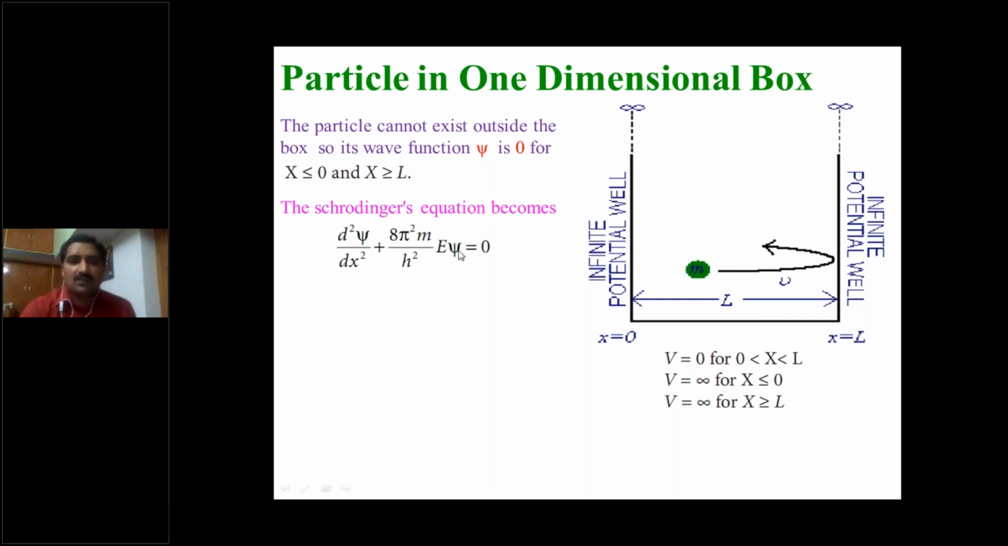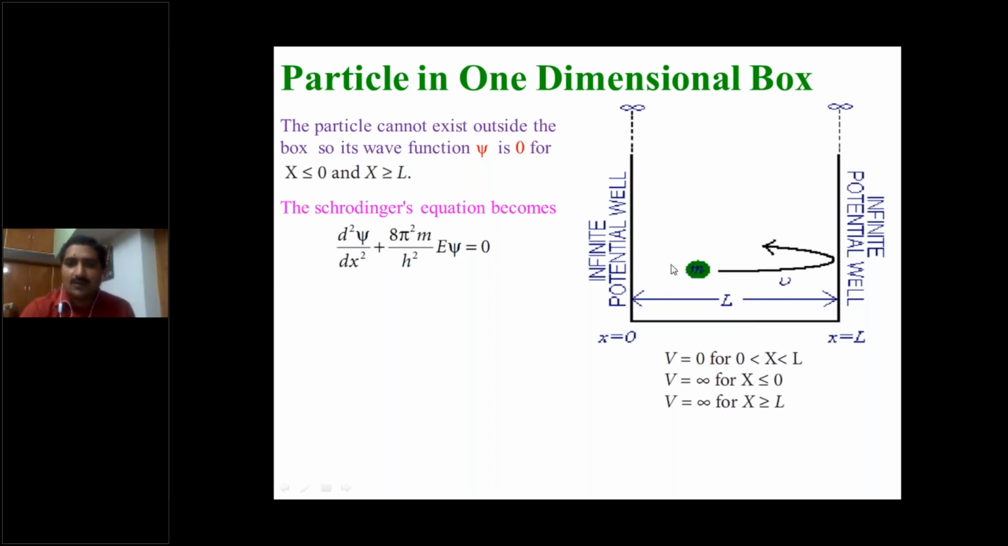The Schrodinger's wave equation becomes, already we know Schrodinger's time independent wave equation, d square psi by dx square. Actually we can write dou square, but I am taking d square psi by dx square along x direction only. Actually wave equation is del square psi plus 8 pi square m by h square into e minus v into psi is equal to 0. But here the particle is moving in one dimension, so I am taking only x direction. So replace that del square with d square by dx square. So d square psi by dx square plus 8 pi square m by h square into e minus v.